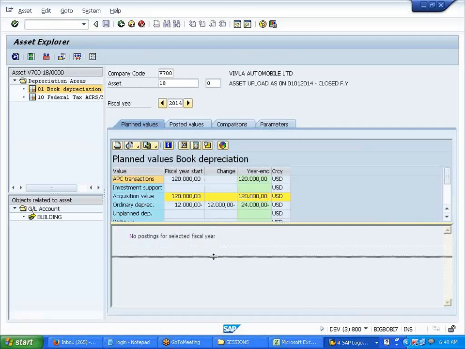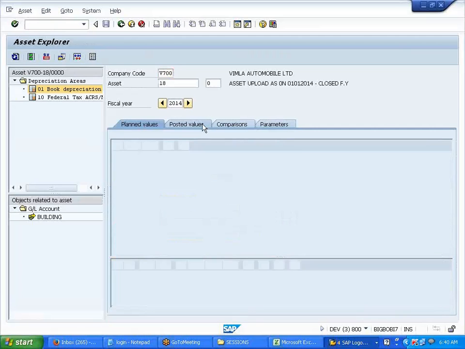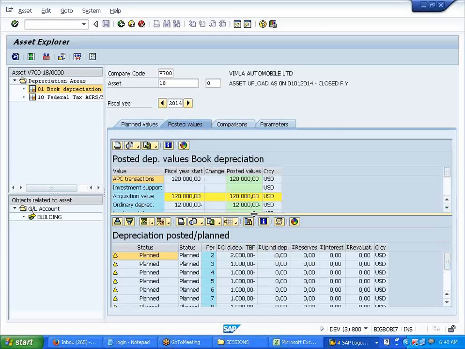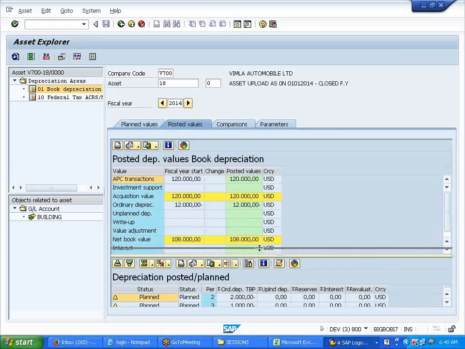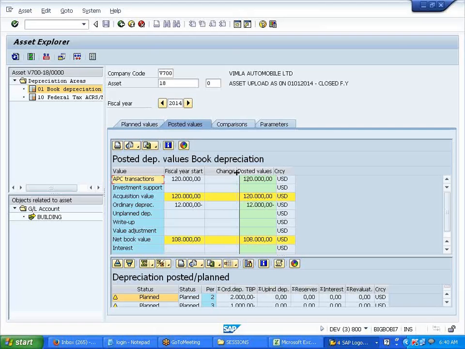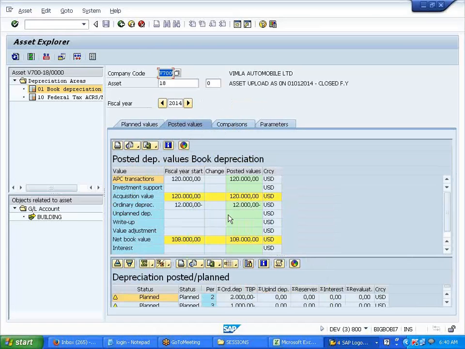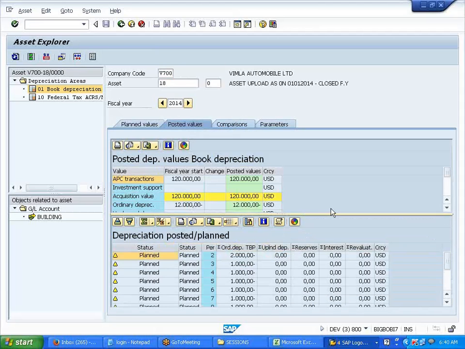See, we posted it. So this is how it will update. But these values are updated only in this report. The value should update in the GL also, right?